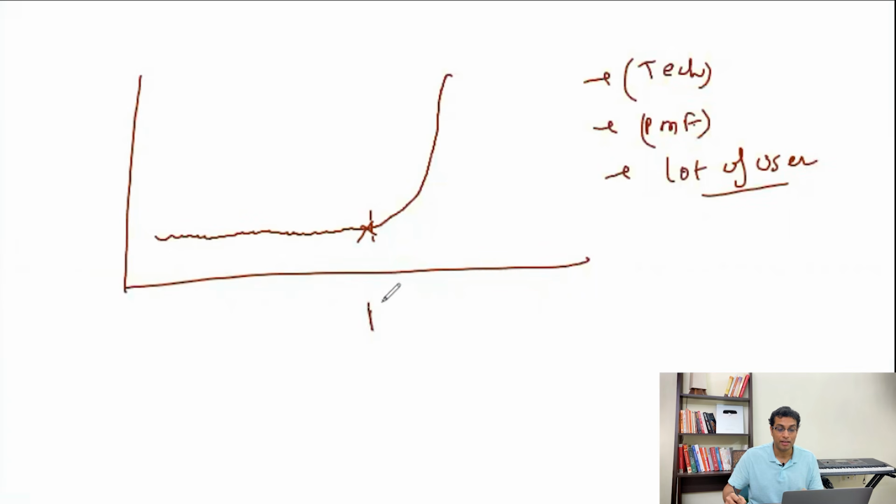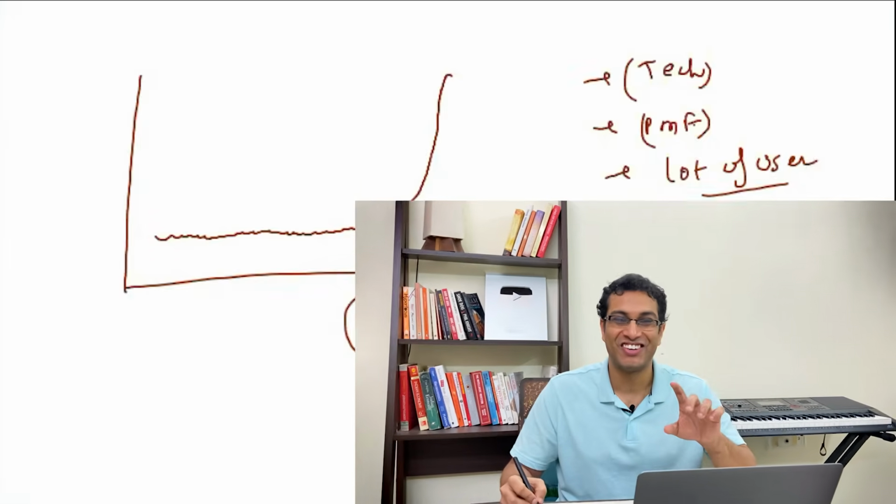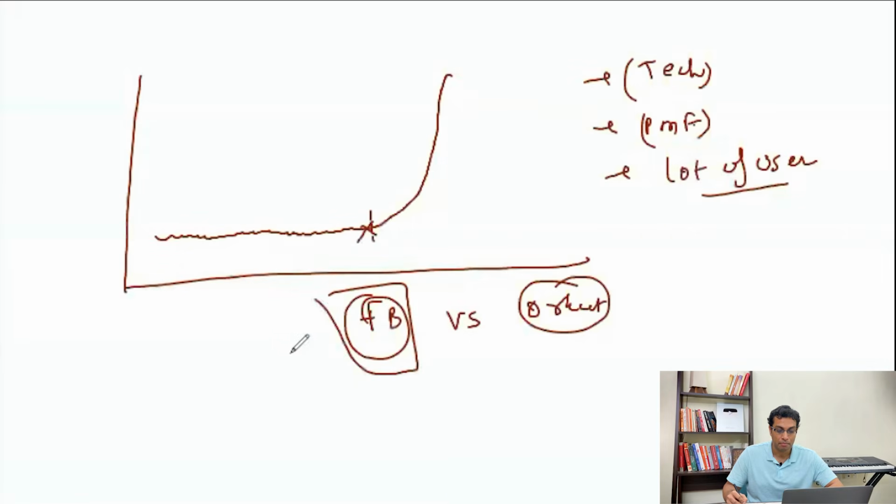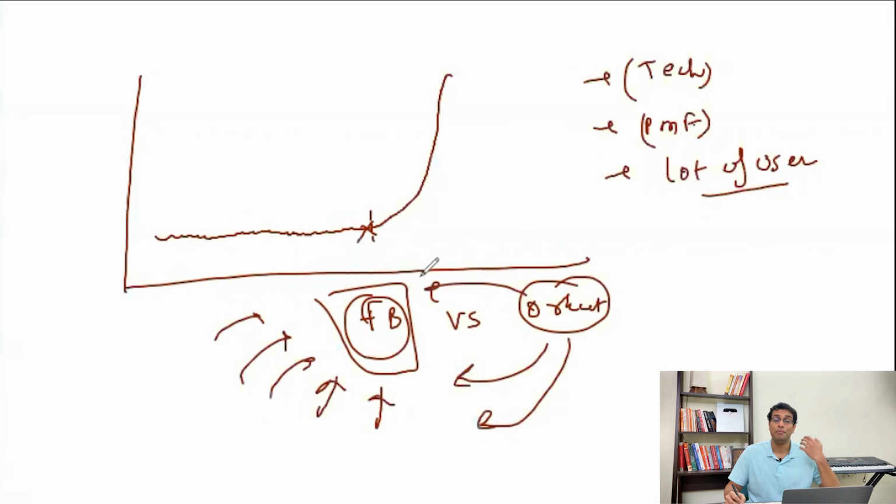Let me explain this by giving you the example of Facebook versus Orkut. How many of you have used Orkut? Let me know in the comment box. If you are my age, you would have used Orkut. Orkut was very similar to Facebook. In fact, I personally liked Orkut more when I started engaging on social platforms. But since my friends were moving to Facebook, everyone was using Facebook, people started migrating from Orkut to Facebook. Because Facebook had many users, there was a very high switching cost, right? All your friends had to switch to some other platform, only then could you message them and engage with them. That is how social media worked.